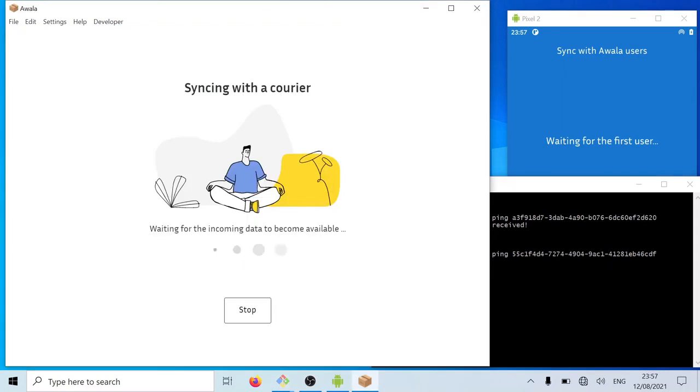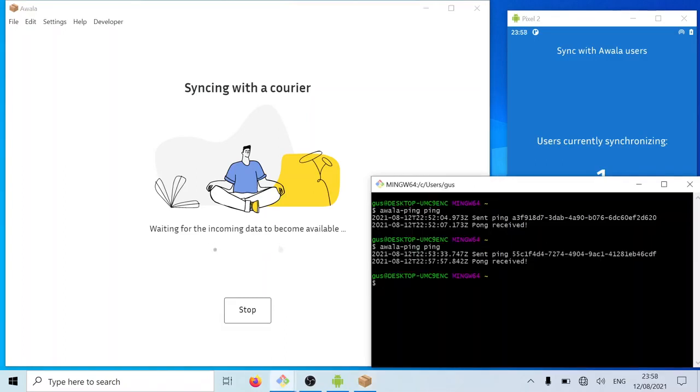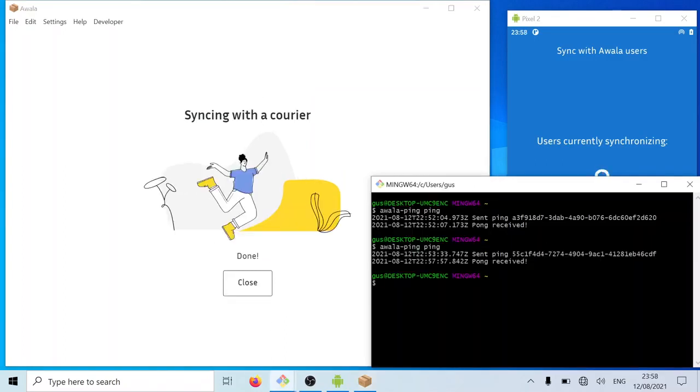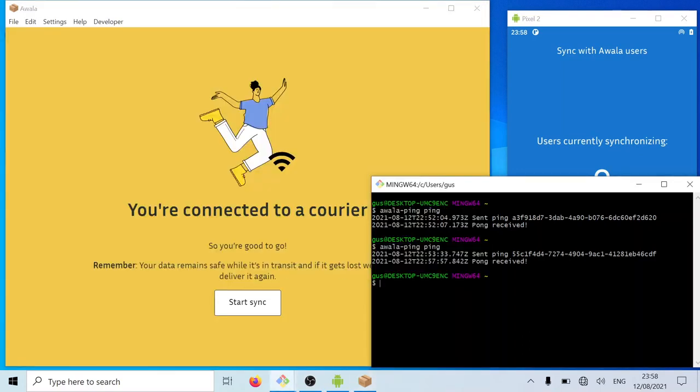So now we're doing that synchronization with the courier. So we sent any outgoing data, and we got, in this case, the one message that we were expecting. So that's it, basically. At this point, we managed to send all the data, we managed to receive all the data that we have coming our way. And if we had any new data that should be going to the internet, then the Awala app would have sent it to the courier at this point.